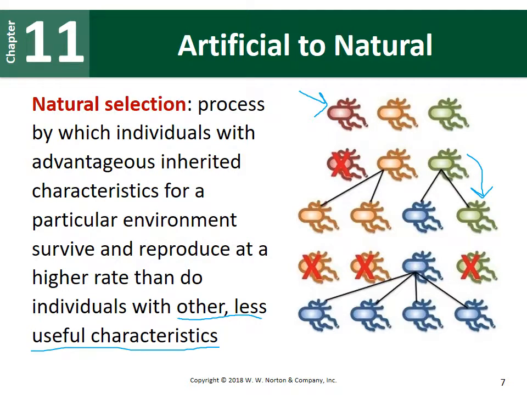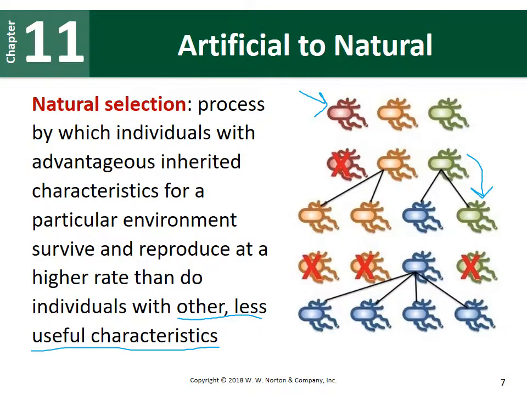Those offspring can look like their parents, or they can have mutations that occur, such as this green individual that now produced a blue individual, but it also produced a green individual. So we have different characteristics again. In this case, the 2 yellow individuals are killed off. The green individual is also killed off, so they're unable to survive. Hence, they do not reproduce. Instead, in this example, now the blue individual will survive and produce offspring.